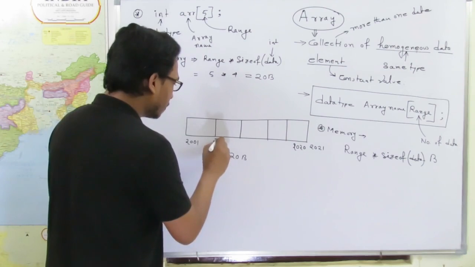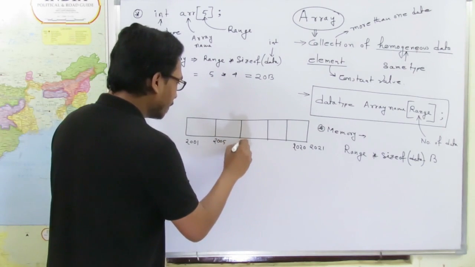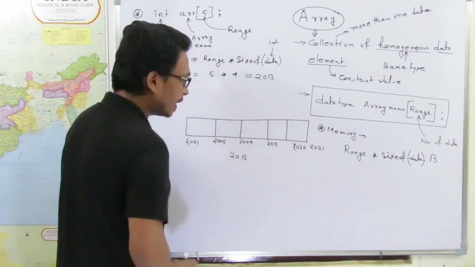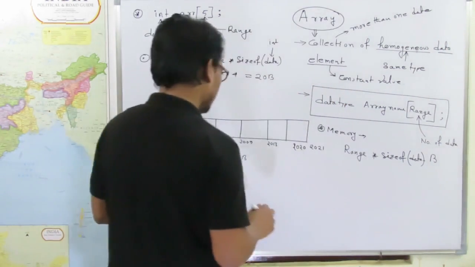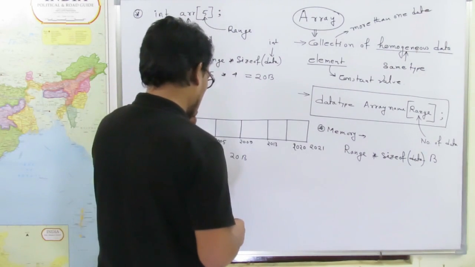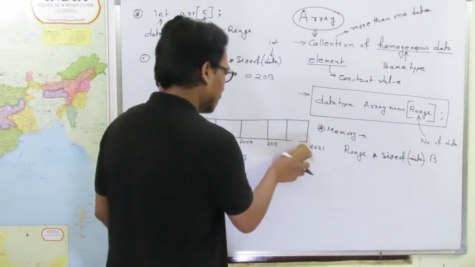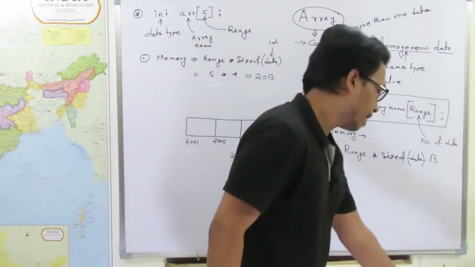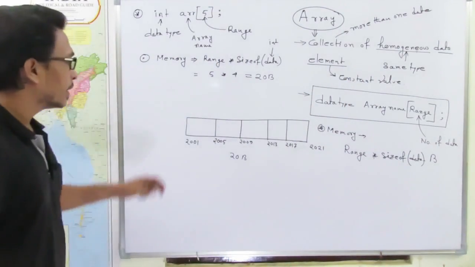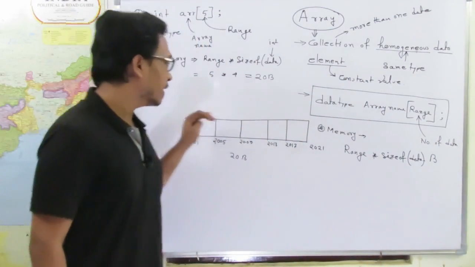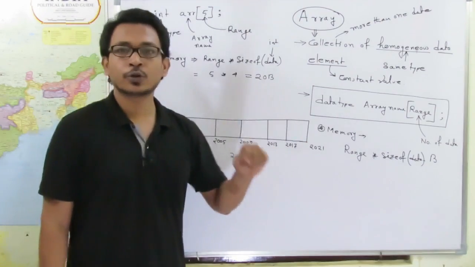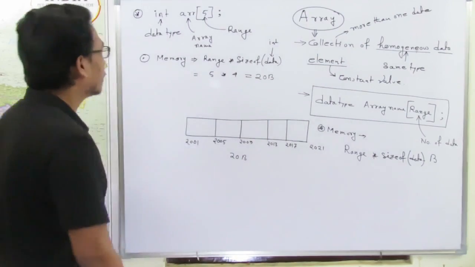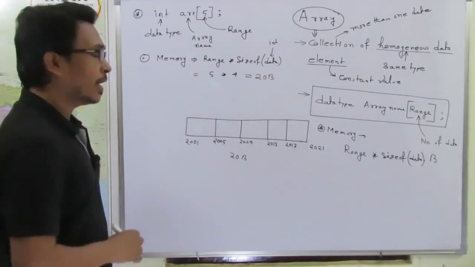Let's say this one is 2005, 2009, 2013, and then 2017. Clear? Now these are the 5 smaller blocks in which we will store these 5 different numbers. Clear? Now where is this ARR, the array name?